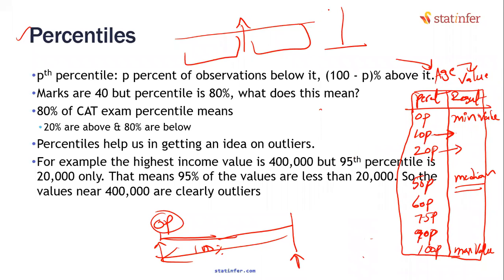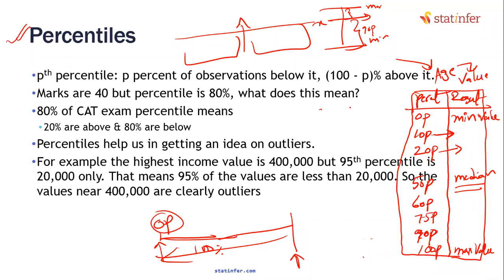The whole data will be arranged from max value to min value. A particular point X will be picked up, which we don't know. The tool will calculate and give it to you. But what type of point will it be? Below X, there will be 90% of the data. Above X, there will be only 10% of the data. That is, in theory, what percentile is.